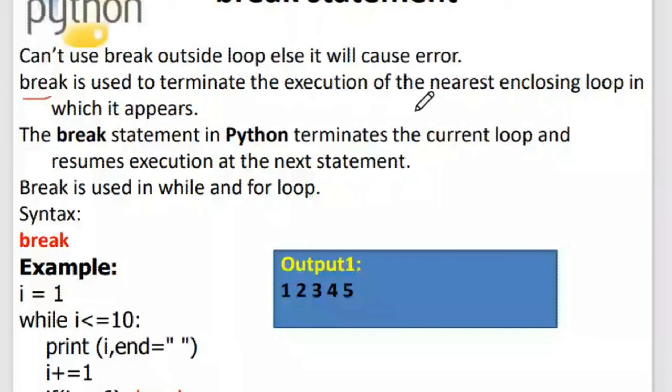So whenever your execution encounters a break statement, it is used to terminate the execution of the nearest enclosing loop. If there is a nesting of loops, then only the inner loop will be broken, or it will exit from the inner loop only. So remember that. This definition is very important. Break is used to terminate the execution of the nearest enclosing loop in which it appears. The break statement in Python terminates the current loop and resumes execution at the next statement.